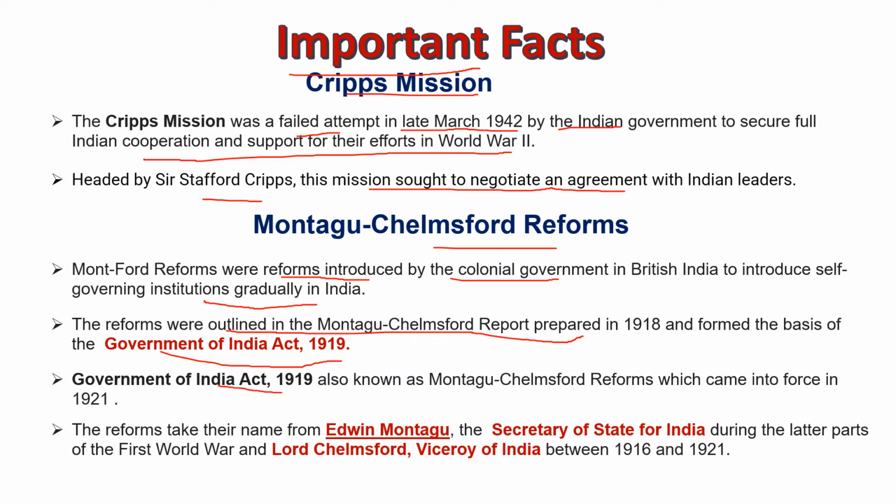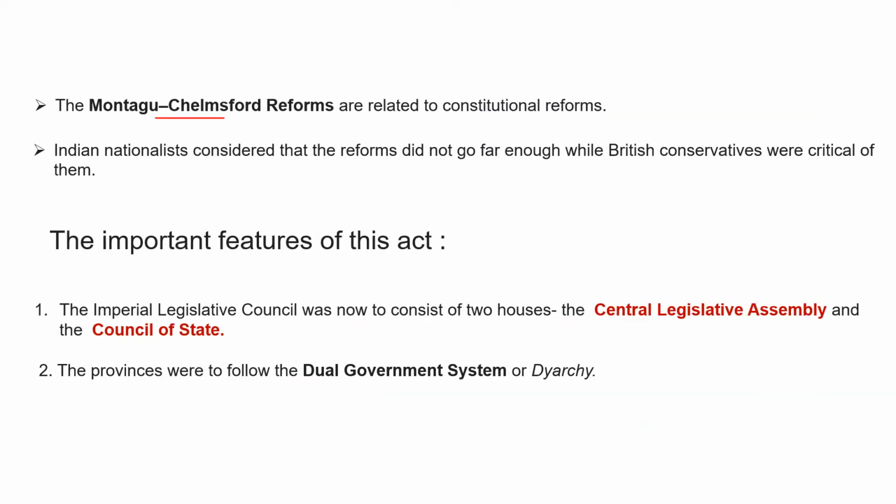The Government of India Act 1919, also known as the Montagu-Chelmsford reforms, came into force in 1921. The reforms take their name from Edwin Montagu, the Secretary of State for India during the later parts of the First World War, and Lord Chelmsford, Viceroy of India between 1916 and 1921. These reforms were related to constitutional reforms, so they were not supported by the British conservatives.